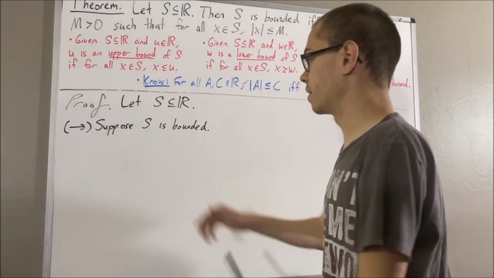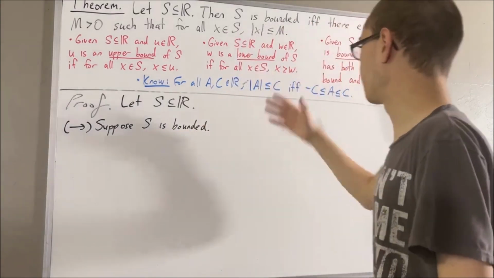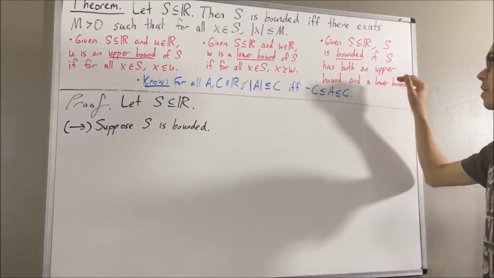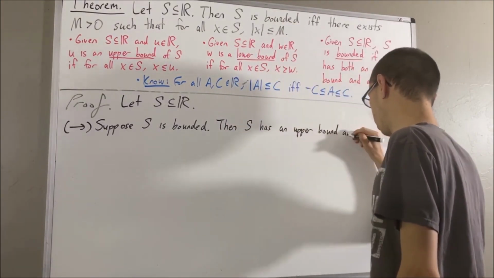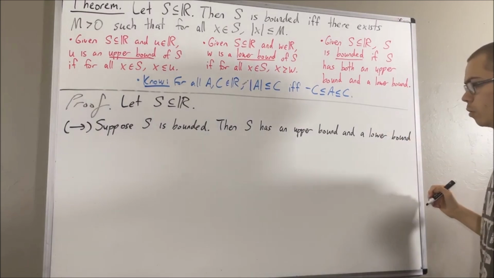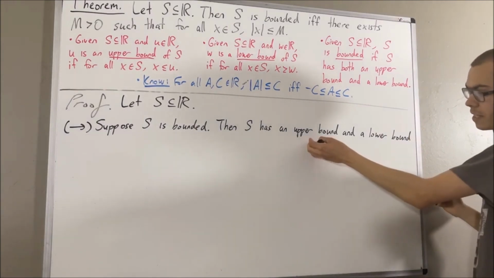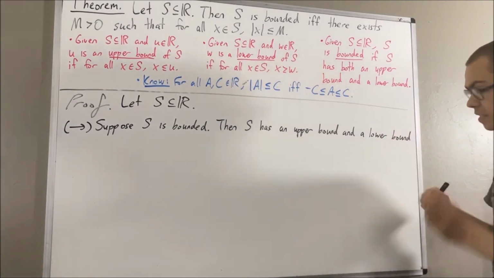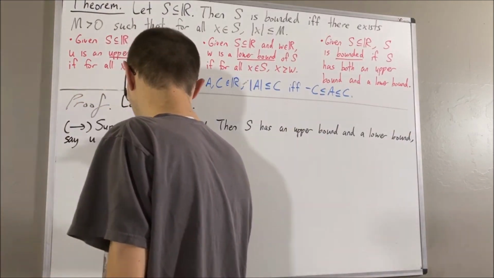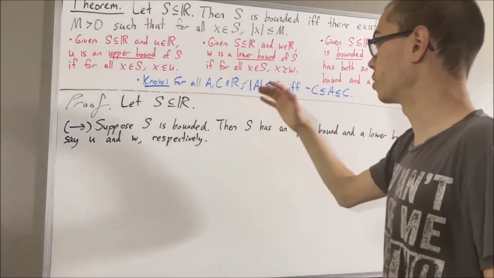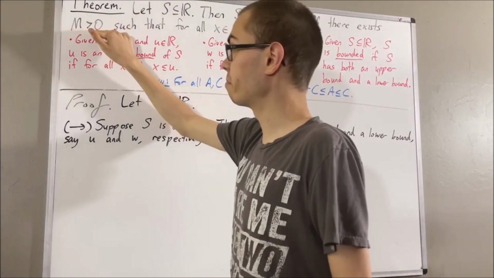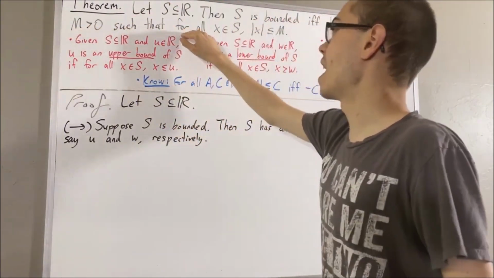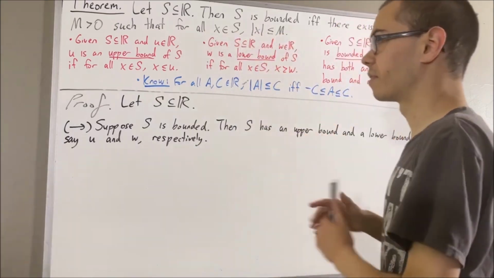Well, since S is bounded, this means S has both an upper bound and a lower bound. We'll say U is an upper bound of S and W is a lower bound of S. Now our goal is to prove that there exists a real number m greater than 0 such that m satisfies this condition.